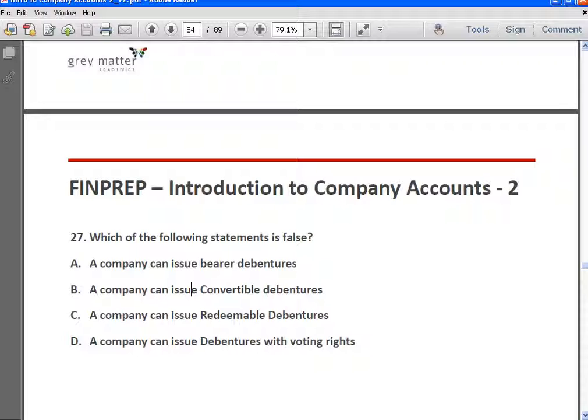Next, which of the following statements is false? A company can issue bearer debentures is true. A company can issue convertible debentures is true. A company can issue redeemable debentures is true. A company can issue debentures with voting rights is false.